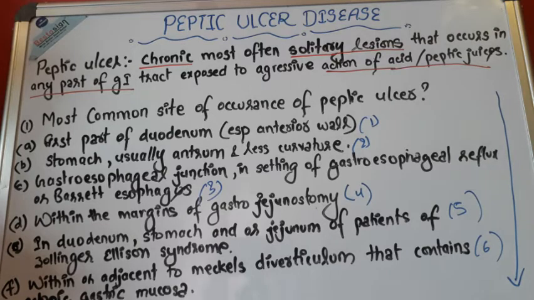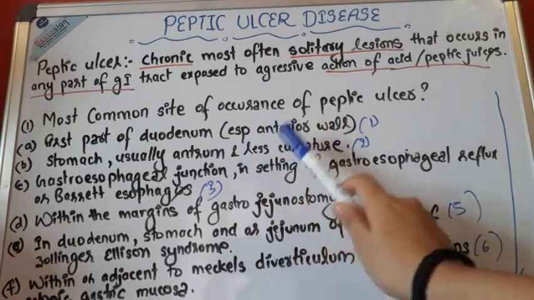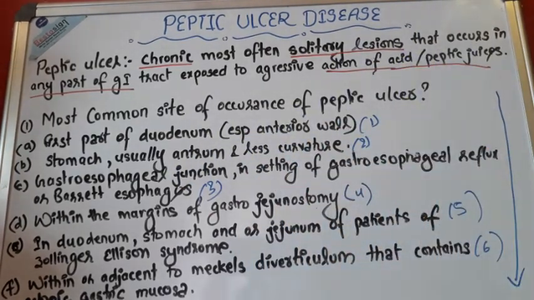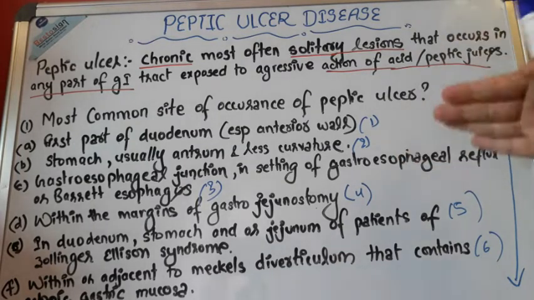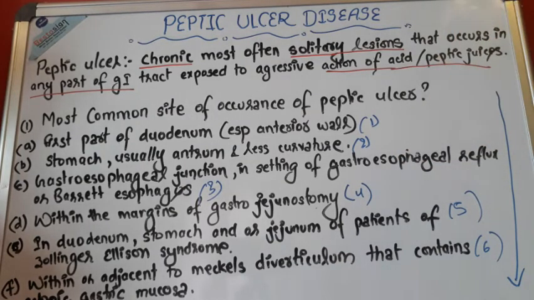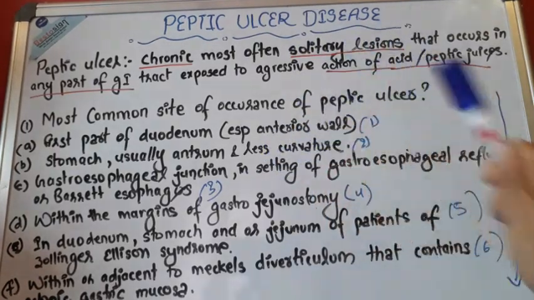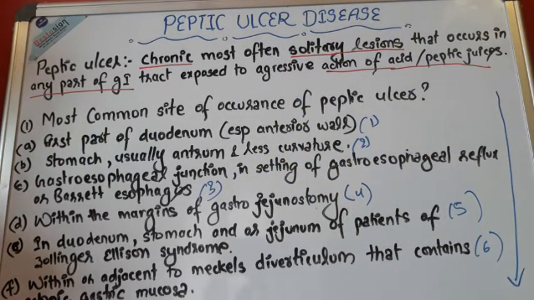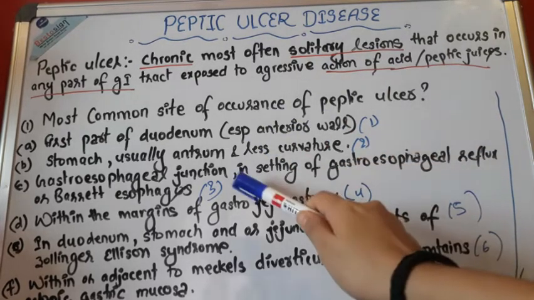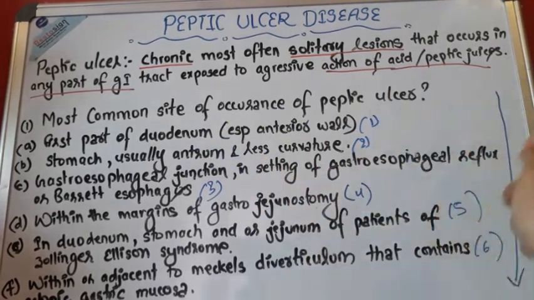That means the first part of the duodenum, especially the anterior wall, is the most common site of occurrence of the peptic ulcer. After that, second, comes the stomach, usually antrum and lesser curvature. Then there is the gastroesophageal junction. Then within the margins of gastrojejunostomy, and so on.